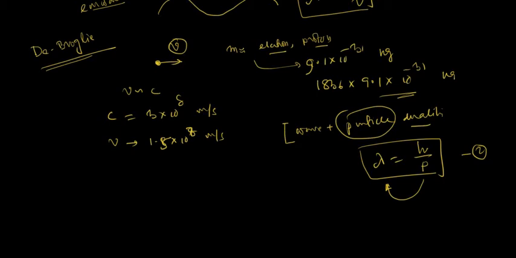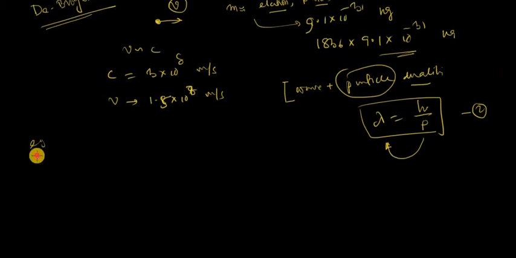For example, let me do some calculations to understand this physics. Suppose there are two plates with a potential difference of say 1 kilovolt. This plate is positive, this plate is negative.